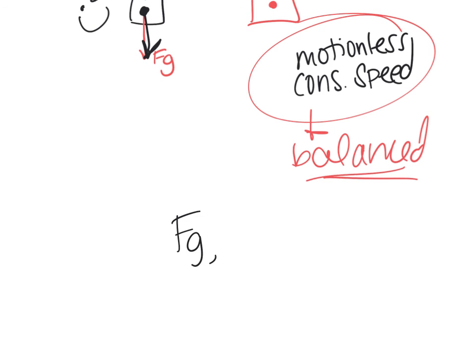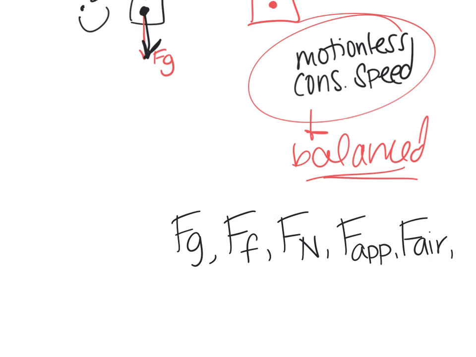We have our force due to gravity, our force due to friction, our force normal, our force applied, our force due to air resistance, and our force due to tension. So we want to start using those abbreviations for each of them.